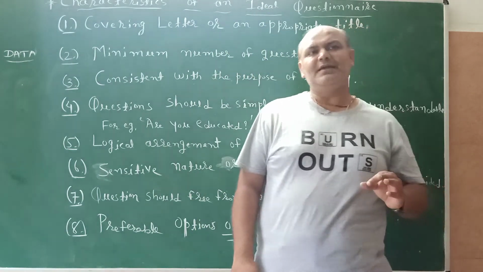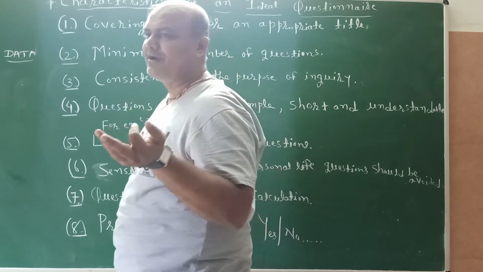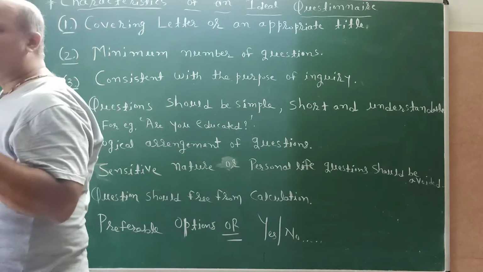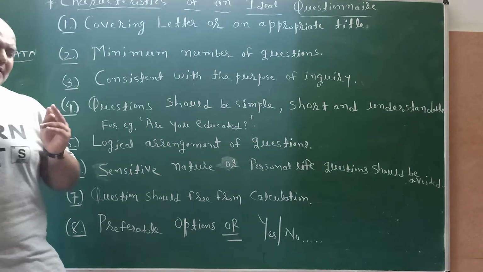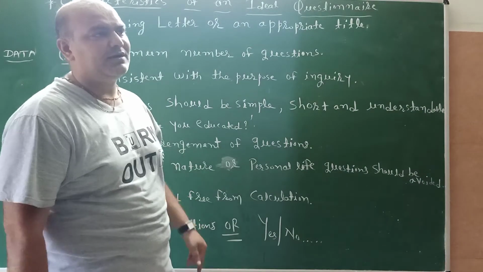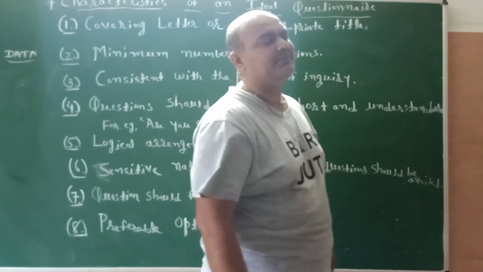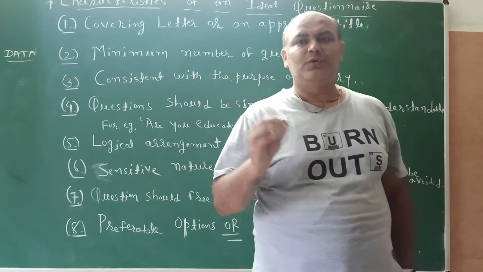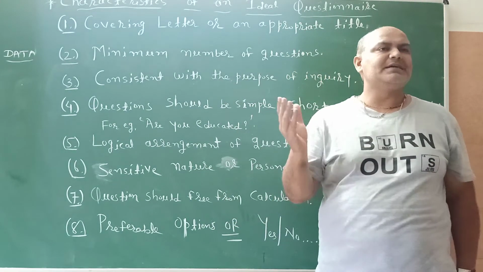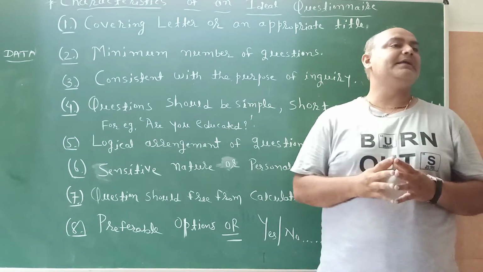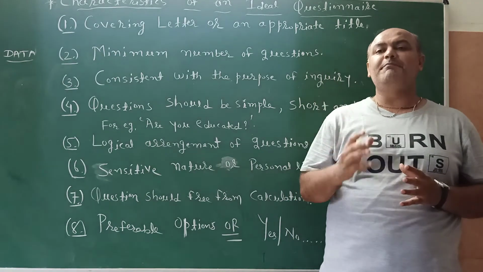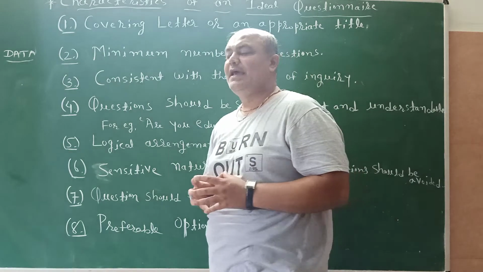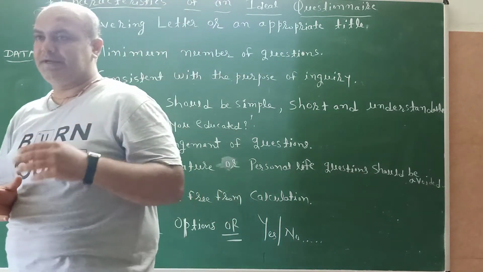So we have to think here on behalf of the respondent. It is for the comfort and easiness of the respondent that if we provide them different types of MCQ, option, or yes-no type questions, then they can easily give the feedback or response to us, and they also like the question.